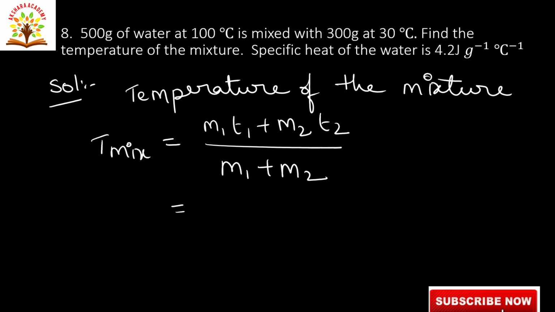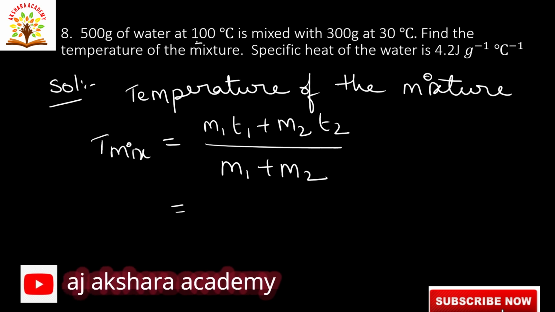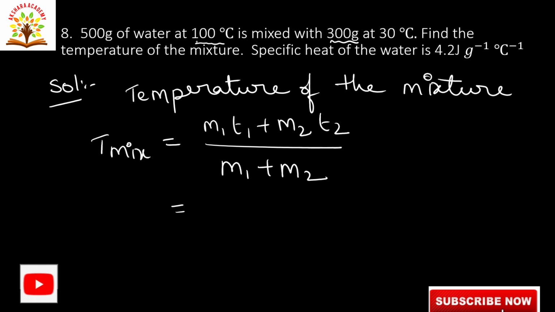So substituting M1 is 500 grams and T1 is 100 degree centigrade, and M2 is 300 grams and T2 is 30 degree centigrade.